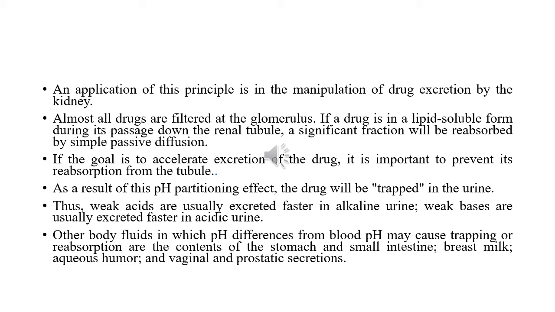Why? Because weakly acidic drugs are in charged or ionized form in the alkaline urine, and weak bases are excreted faster in acidic urine for the same reason, because weak bases are in charged, ionic form in the acidic urine. The same applies to other body fluids in which pH differences from the blood pH may cause trapping or reabsorption of the contents. The simple rule is that when a drug passes through a compartment, if it is in lipid soluble form, it gets reabsorbed, and if it is in charged form and it is passing through the kidney, then it will be excreted out from the body.